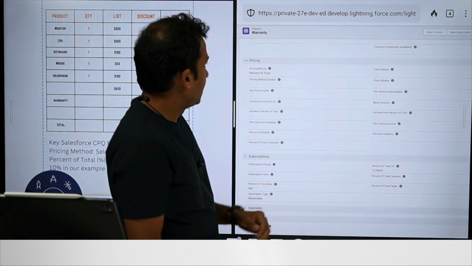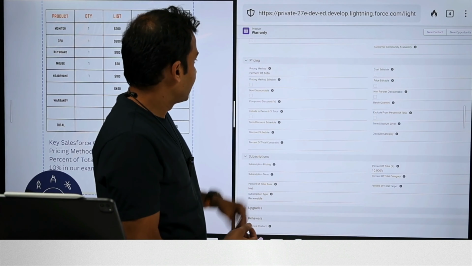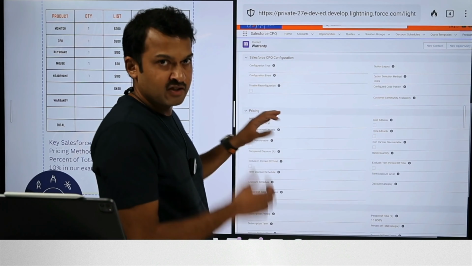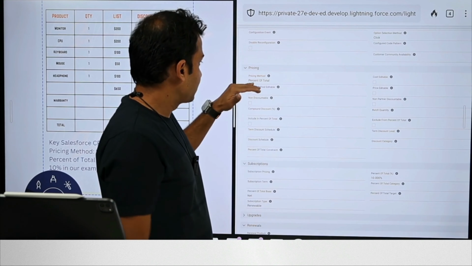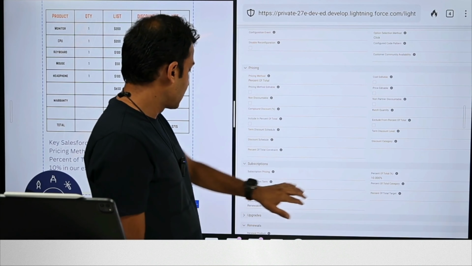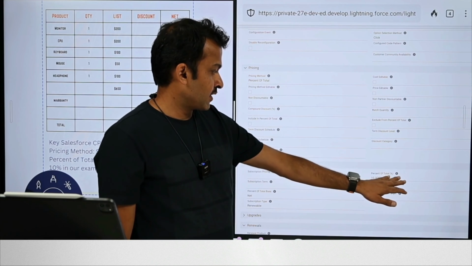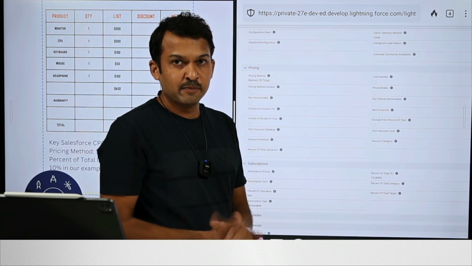I'll just pull up the product warranty that's been configured. I've just added just enough details for us to have this demo functional. There is this field called pricing method, which has been set to percent of total. This is the pick list field that I was talking of. And we also have a percent of total percentage. Here I have specified that it's going to be 10%.